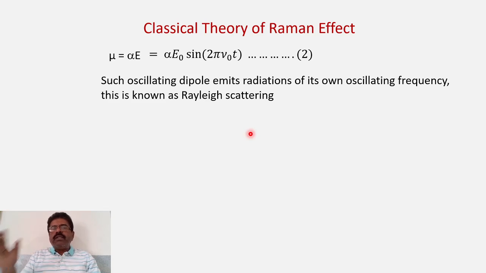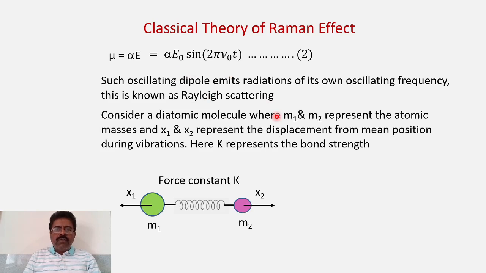Now such an oscillating dipole emits radiation of its own oscillating frequency. What is its own oscillating frequency? It is nu 0. So therefore the radiation given out will be of the same frequency as the incident radiation, and therefore it represents the Rayleigh scattering. It represents the Rayleigh scattering. So this is how one can understand the reason behind Rayleigh scattering.